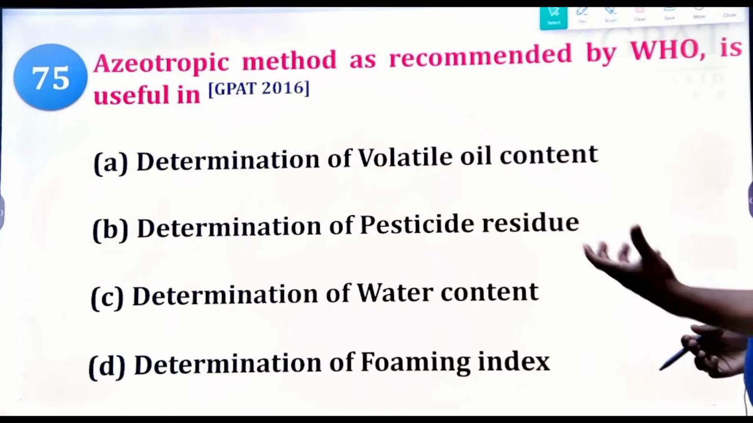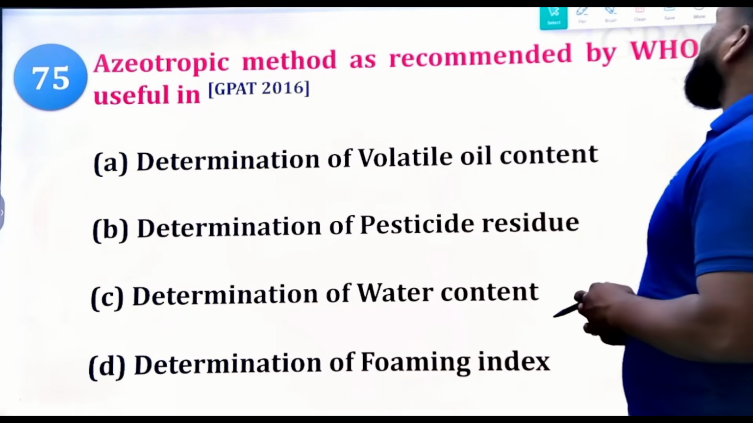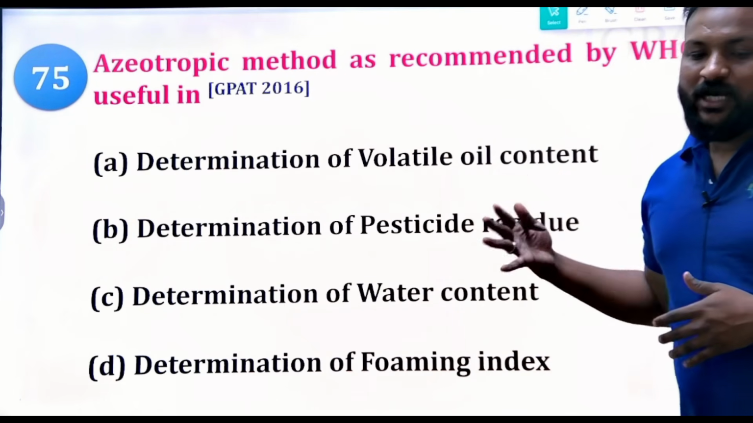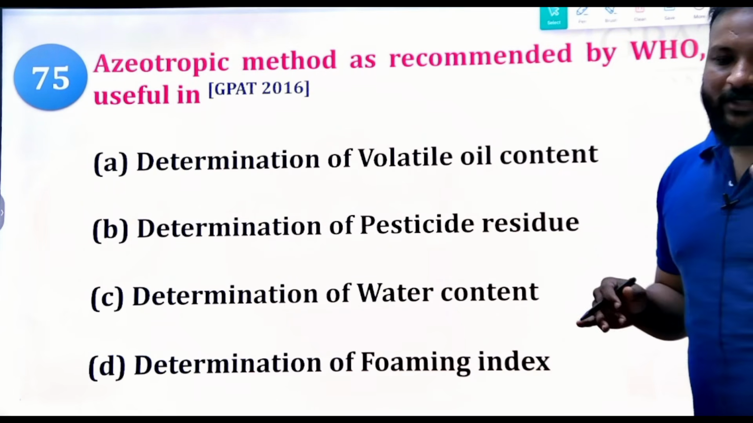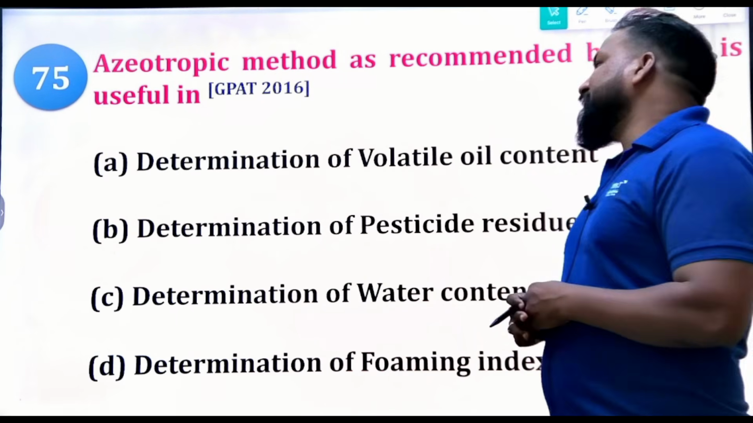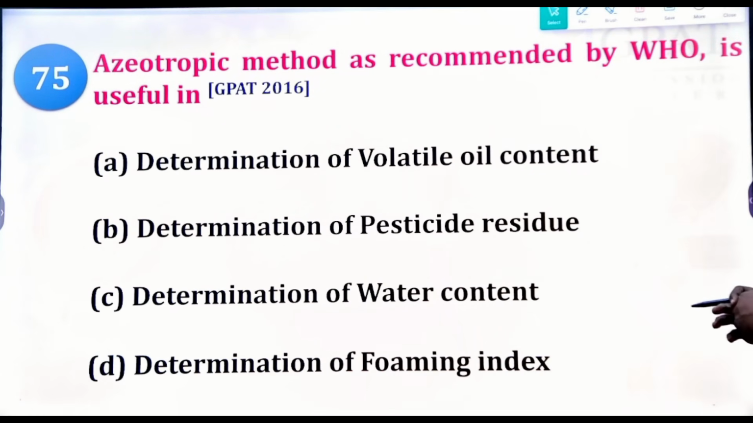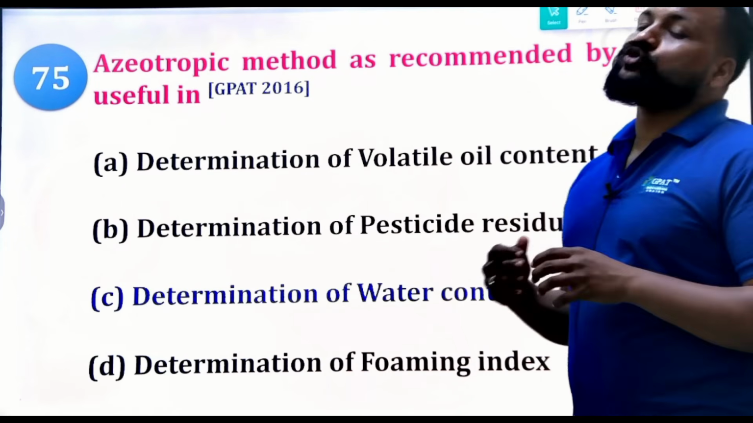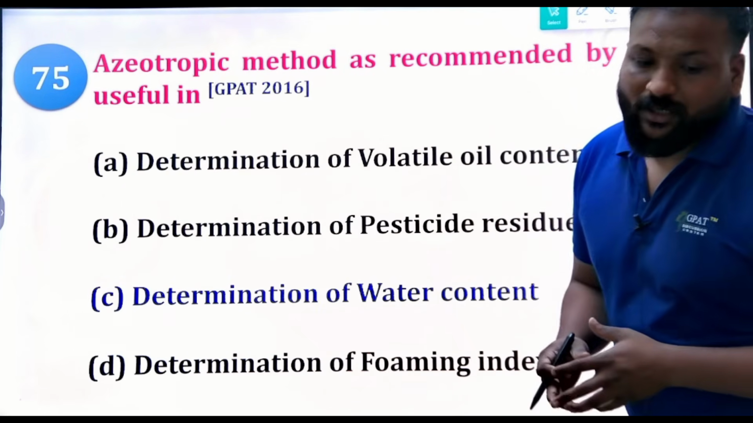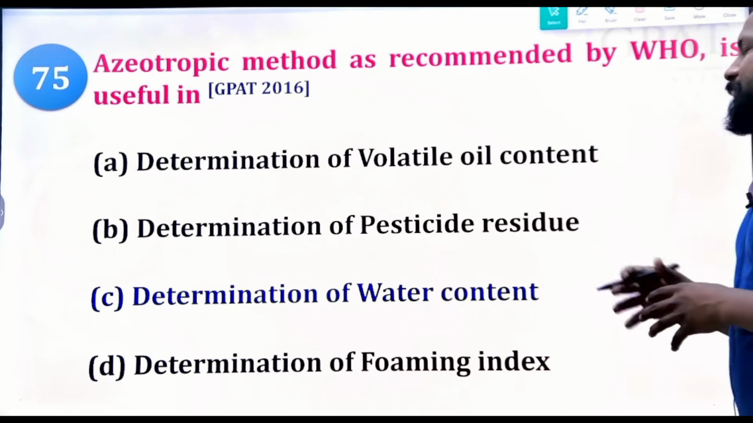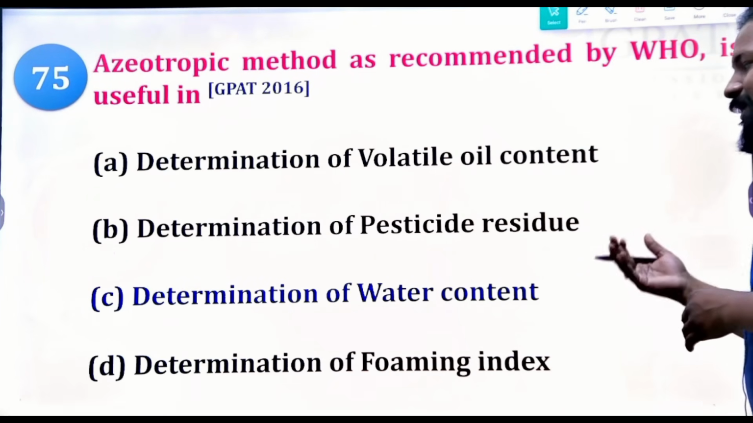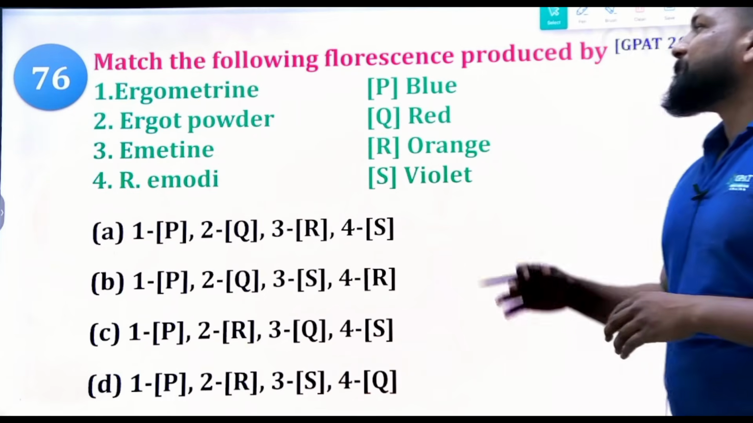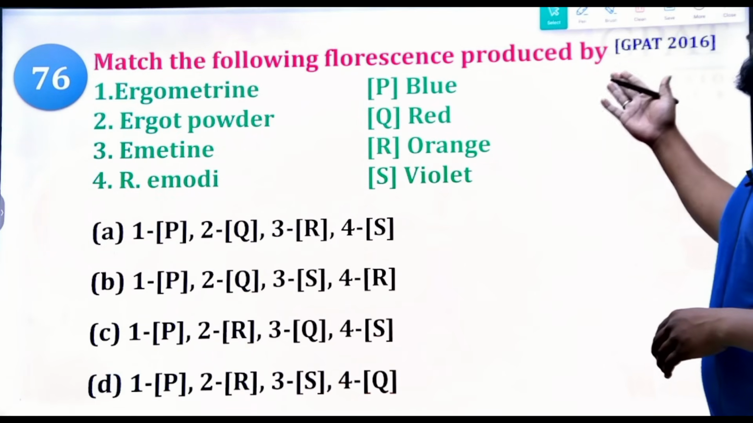Leaching means extracting out. The azeotropic method as recommended by WHO is useful for which of the following determinations? Determination of volatile oil content, determination of pesticide residue, determination of water content, or determination of foaming index. What is the right answer? The right answer is undoubtedly the water content. The azeotropic method recommended by WHO is useful in the determination of water content. GPAT 2016 question.